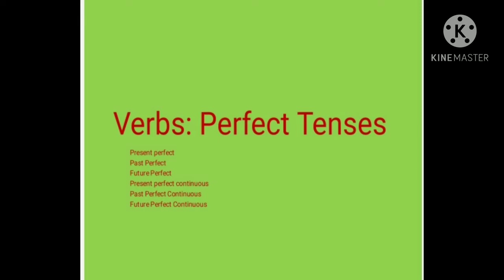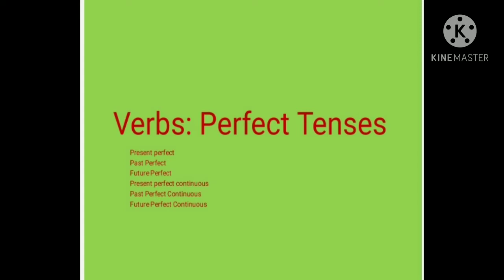Hope that you are all fine and we'll continue our grammar class, that is English first class, verbs perfect tenses. We have already learned what are simple present, simple past and simple future tenses, present continuous, past continuous and future continuous tenses, etc. Now, I think that you already have studied what are perfect tenses. There are 6 types of perfect tenses. They are present perfect, past perfect, future perfect, present perfect continuous, past perfect continuous and future perfect continuous.